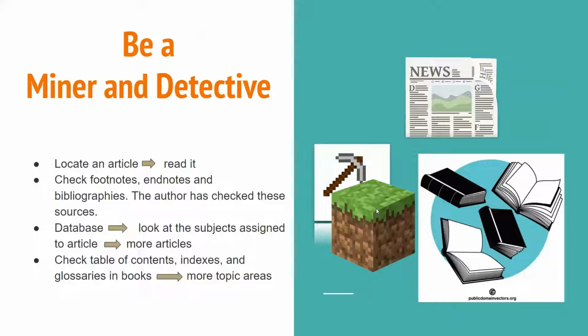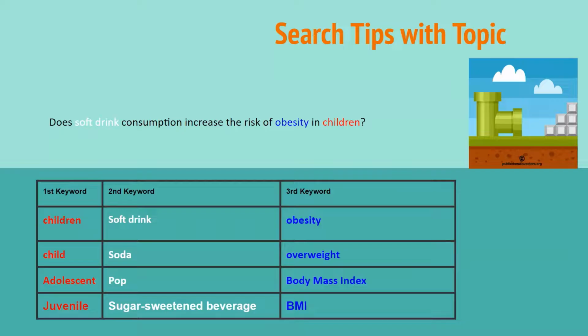Be a miner and a detective. If you are looking at an article, locate that article, read it, but also check the footnotes, the endnotes, and the bibliographies. Why? Because the author already checked these sources. In the databases, look at the subjects assigned to the article. You can find more articles under certain subjects. And if you're looking at books, check the contents, indexes, and glossaries in the books because you'll find more topic areas within the books.